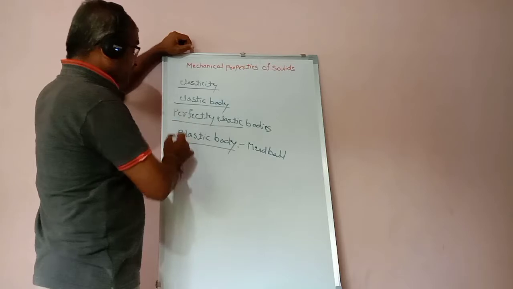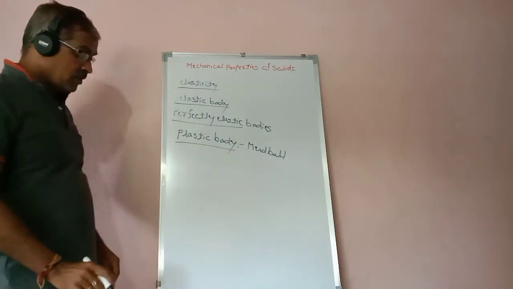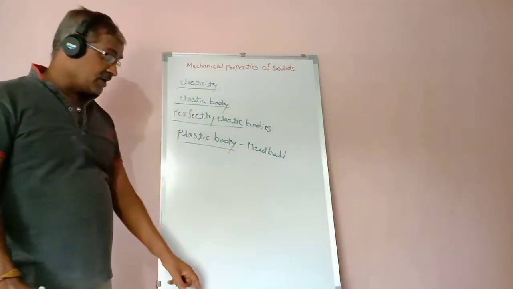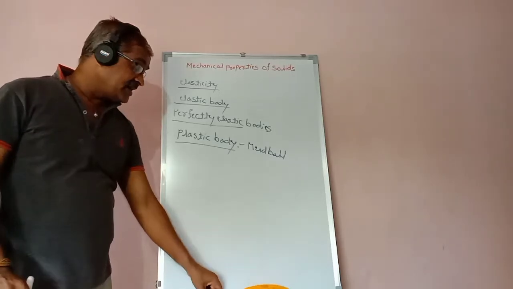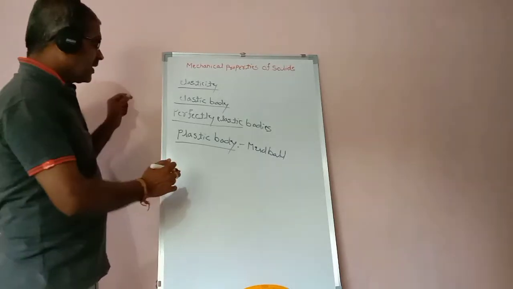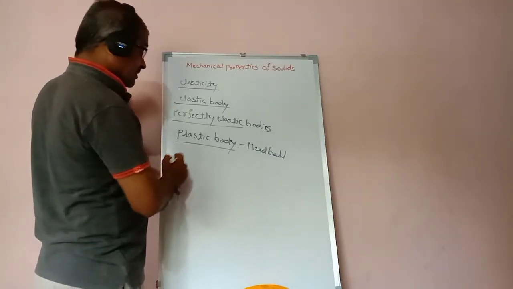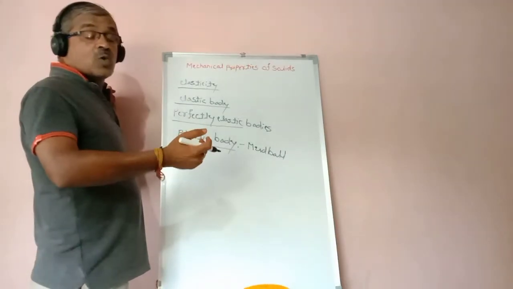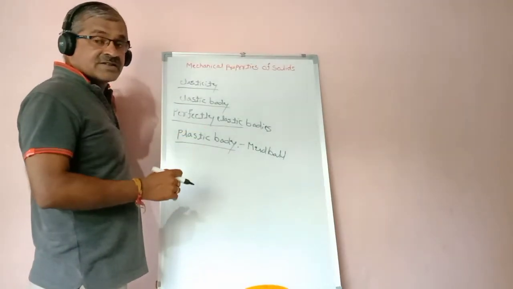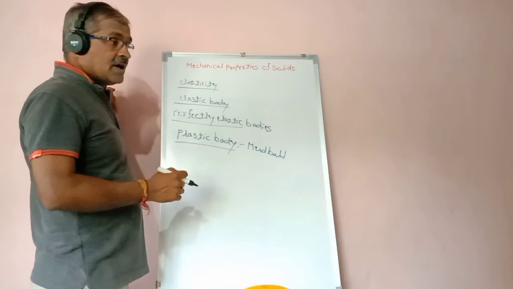Now we go to the next one. Here the atom is considered, or a solid is taken. A solid consists of a number of atoms.